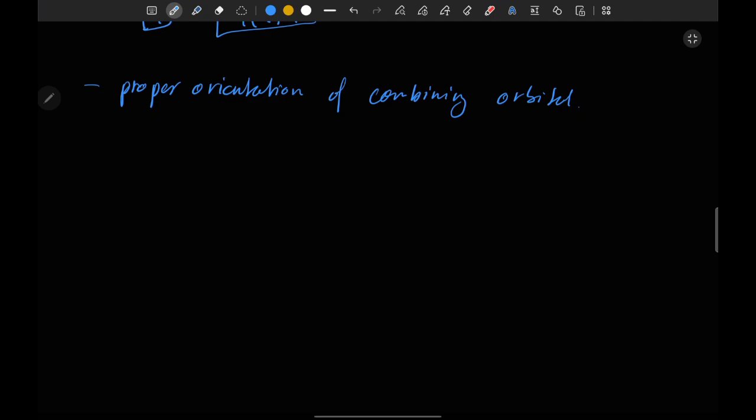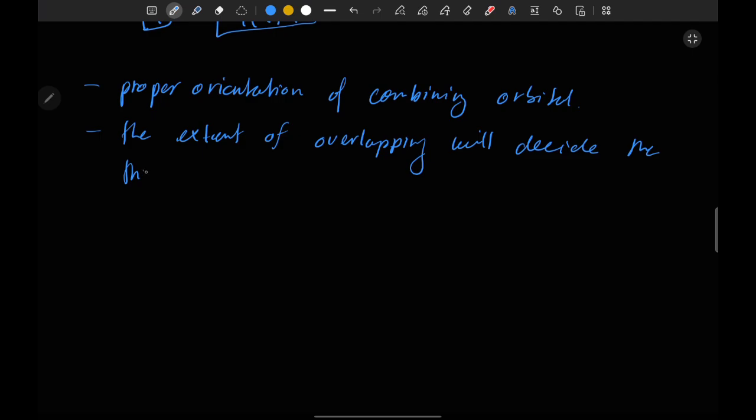Okay, there will be proper orientation of combining orbitals. Second point is that the extent of overlapping will decide the strength of bond formed.